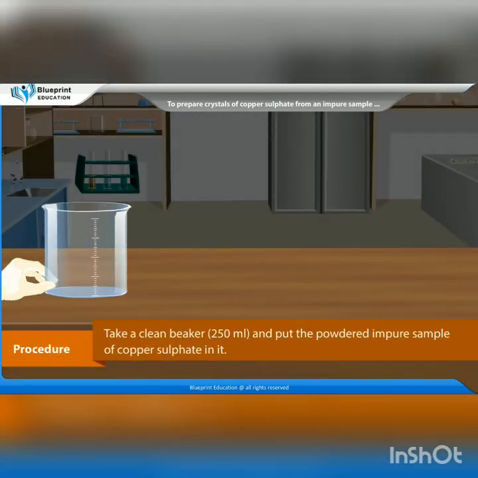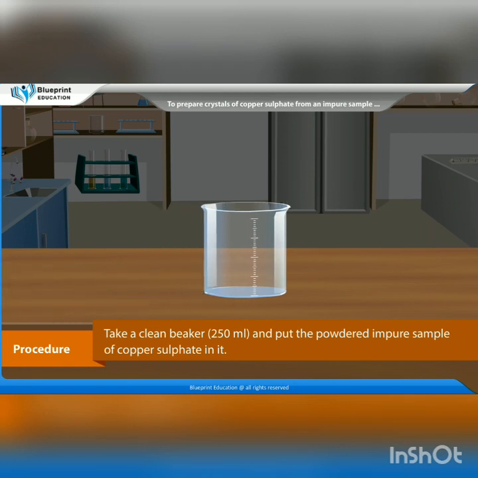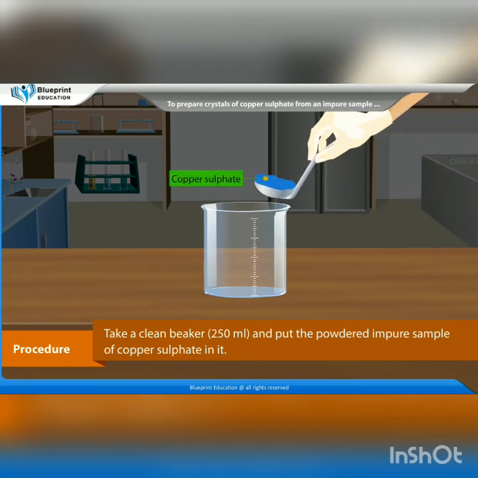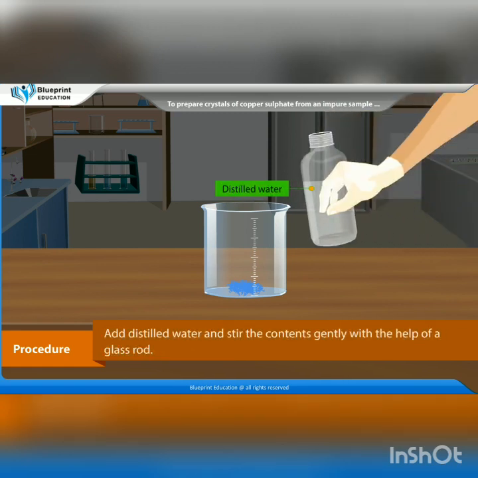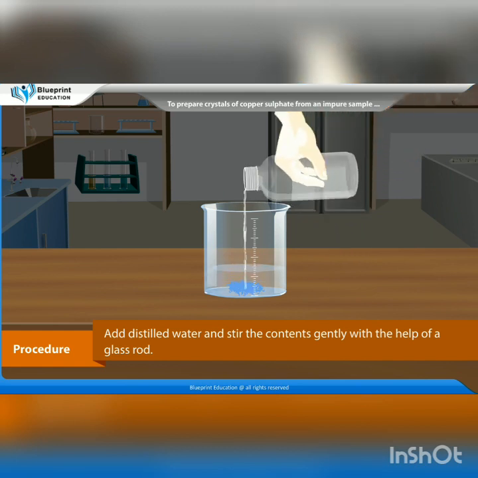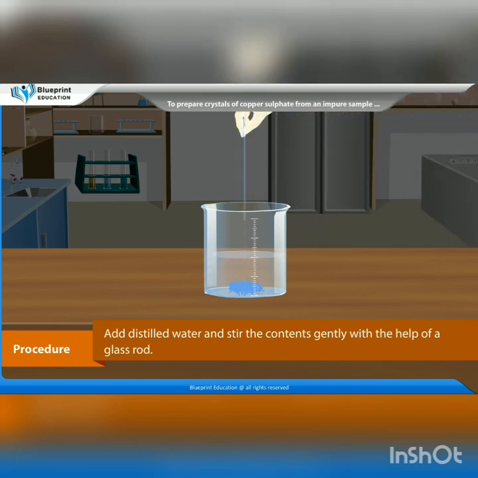Procedure: take a clean beaker, 250 milliliter, and put the powdered impure sample of copper sulfate in it. Add distilled water and stir the contents gently with the help of a glass rod.